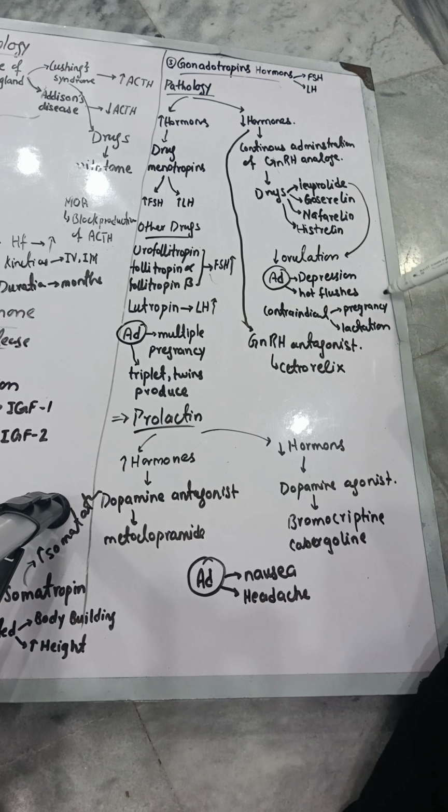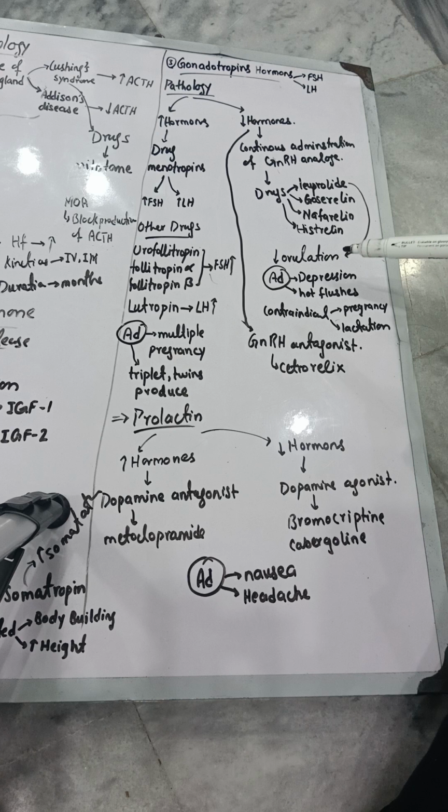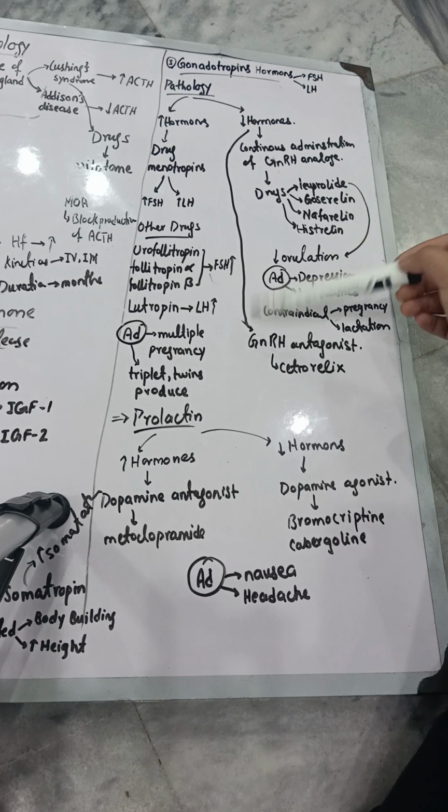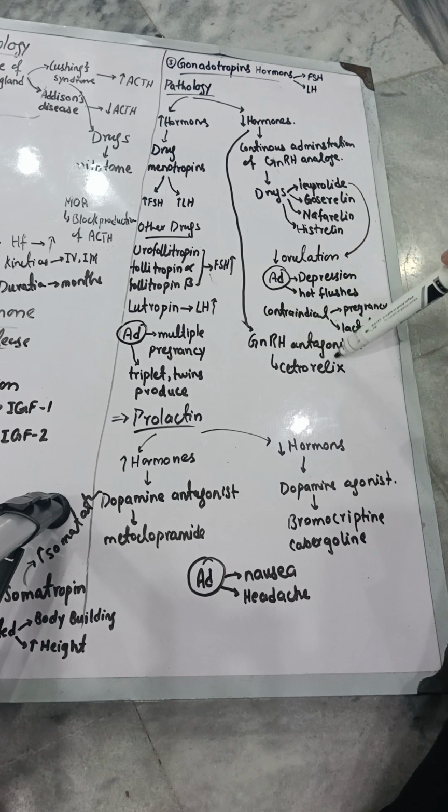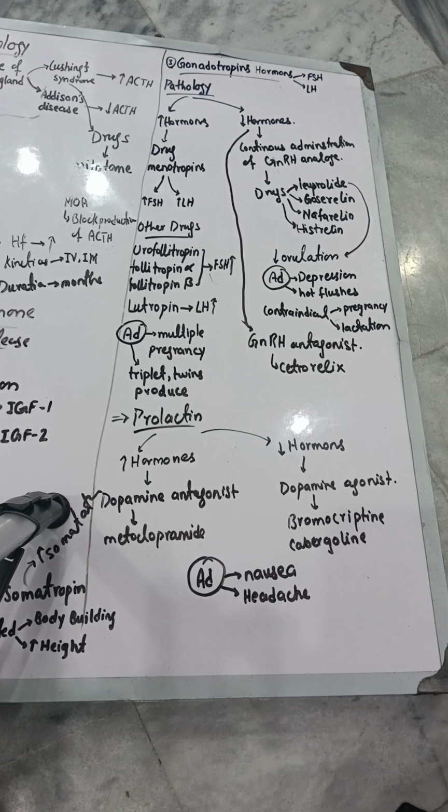Contraindication: it should not be used in pregnancy and lactation. So you should prevent them because it is decreasing the ovulation process, which is very harmful for the fetal development. The second process is that we should give the GnRH antagonist. We are going to give the antagonist in order to perform the reverse process. So for the reverse process we will use cetrorelix, a drug which is used for that.